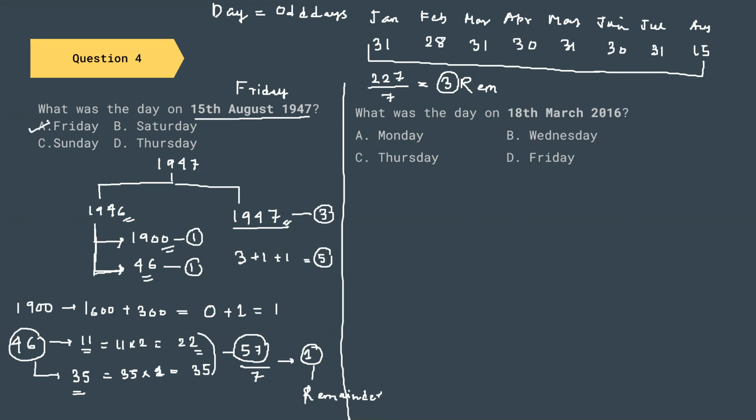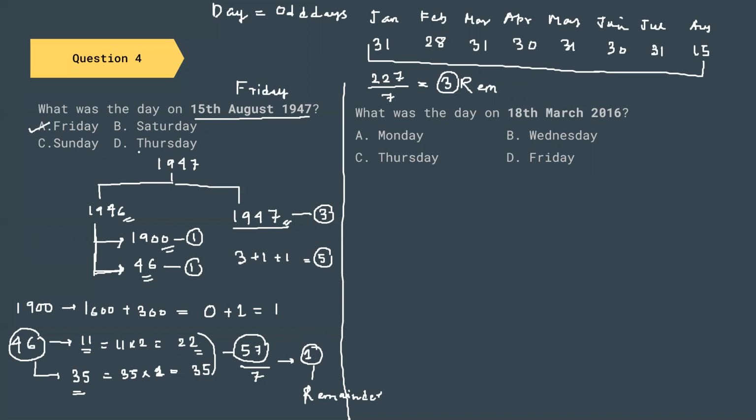So once you have looked into this, if you have any confusion on any step, rewind this video once, go through this video and try to clarify that. And if you're sure that you have understood the concept properly, I would tell you to again try finding out the day of 15th August 1947 by yourself. If you're successful, then go on to this one. I would ask you to pause this video right now. Try 18th March 2016 on your own and check your answer after my explanation.